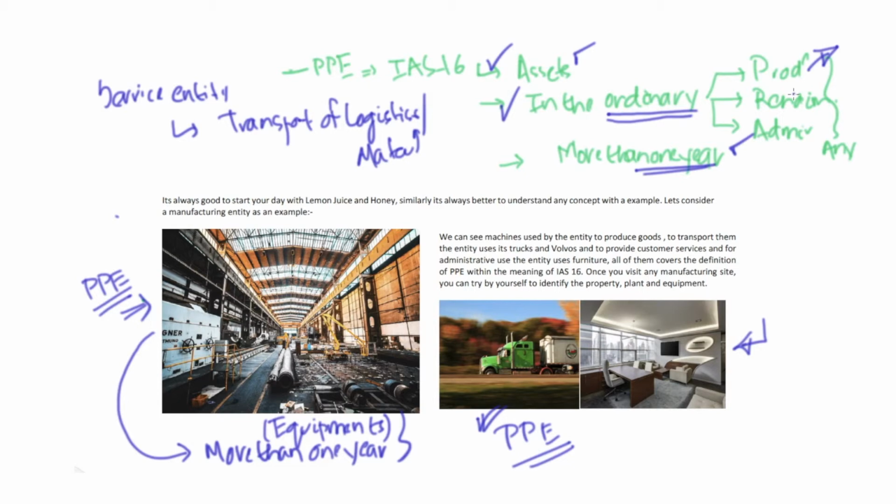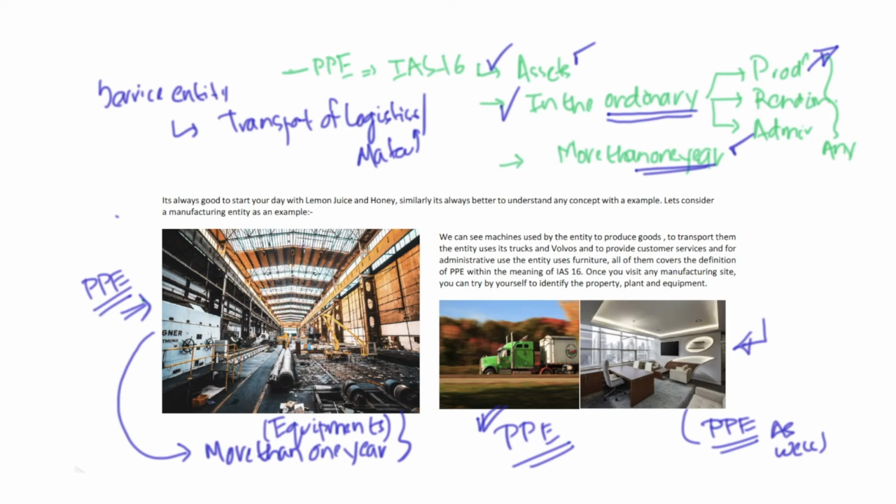And the third point is definitely that the assets which are there, the building, the furniture, have a useful life of more than 1 year. Then in such a case, this will be classified as PPE as well. So everything under this example is a PPE.